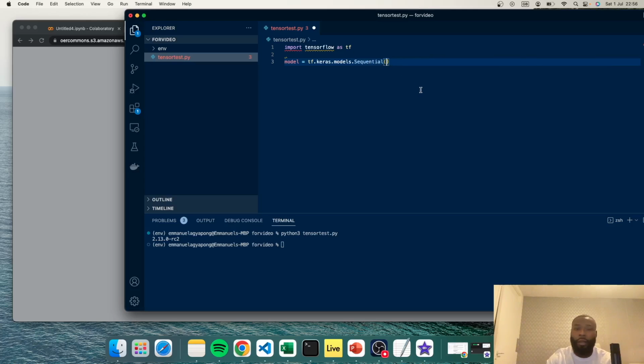Within that, as an argument, we want to call in the layer that we want, which would be Dense. The reason why we're using Dense, which is pretty standard, is that it allows us to access any neuron that's built from the previous layer. Within this one we only need one neuron, so we'll use units equals 1, and then input_shape equals 1, and we pass that in as a list.